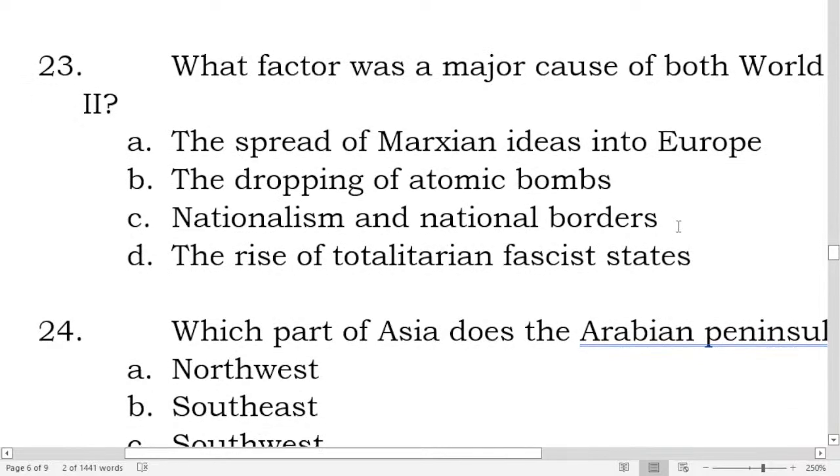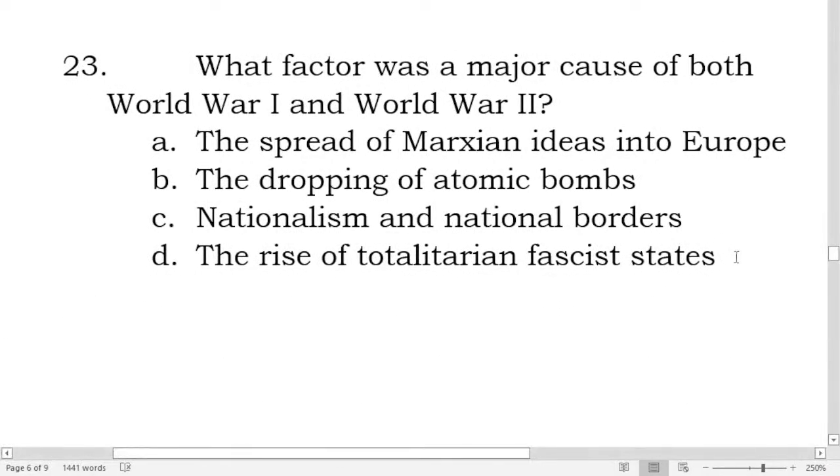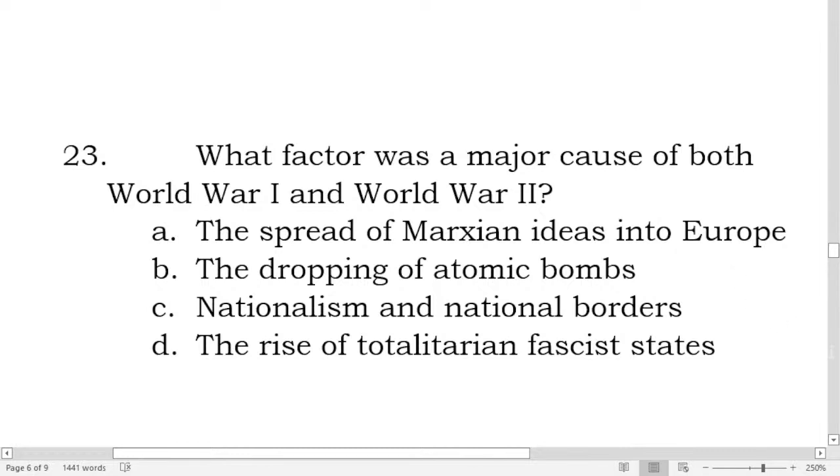Next, number 23. What factor was a major cause of both World War One and World War Two?